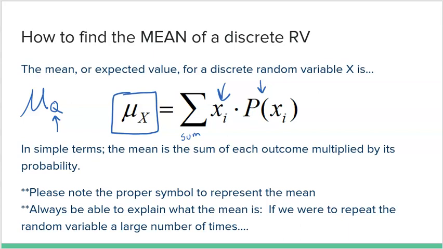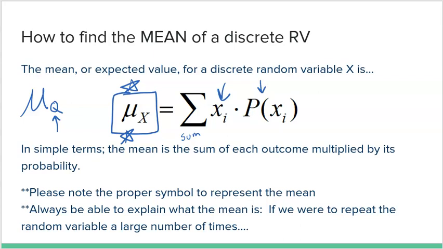It's very, very simple to use, but please understand the symbol we use to represent the mean and make sure you understand how to use it. If you're still a little bit confused by the symbols, once we do an example, I think you'll find it very easy. But I'm going to tell you this right now. I will never ask you to find a mean without also asking you to interpret. So please make sure you know how to describe what the mean is. And again, I would start off by saying, if we were to repeat this random variable a large number of times, this is what we would expect, because that's what the mean is.